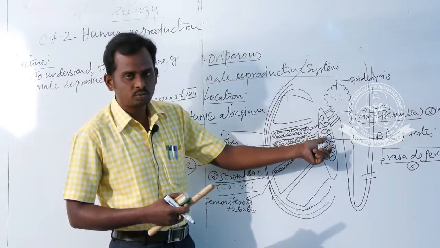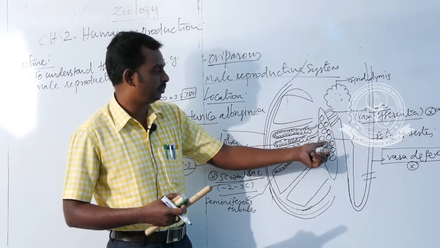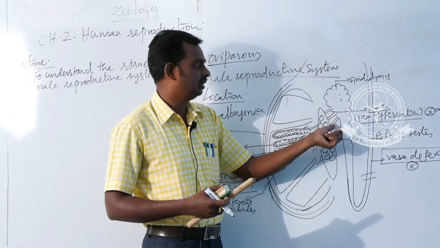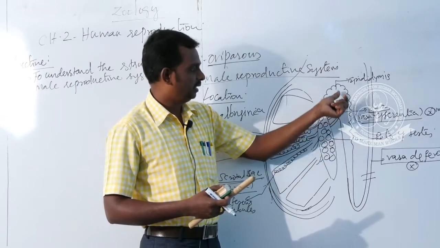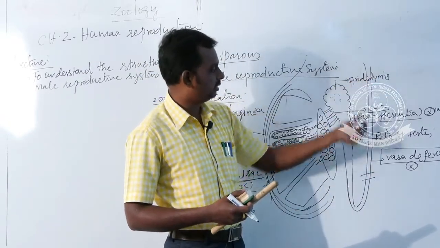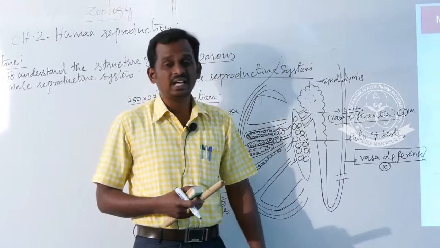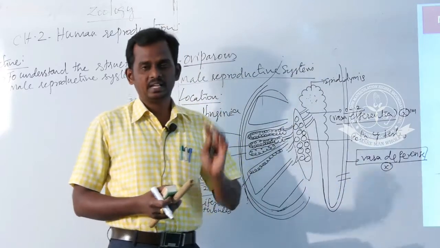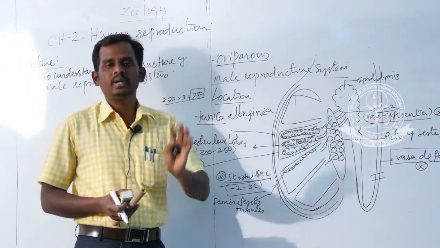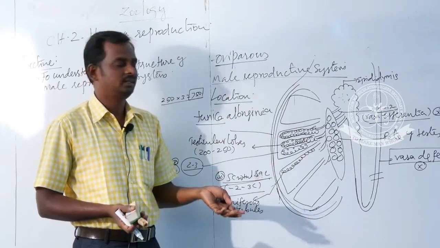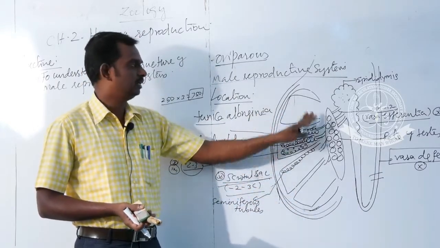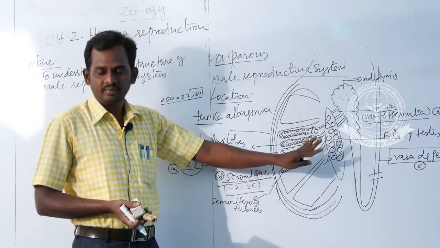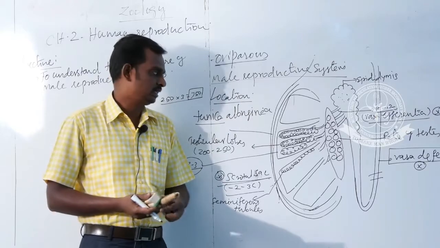And the seminiferous tubules open into which part? The rete testis. Finally this opens into the epididymis through the vasa efferentia, and the epididymis ends with another structure called the vasa deferens. This is a 5-mark question, the first 5-mark question in this chapter: explain the structure of the male reproductive system. We can easily write the answer if you know the diagram. First you have to understand the diagram, then refer to the textbook.